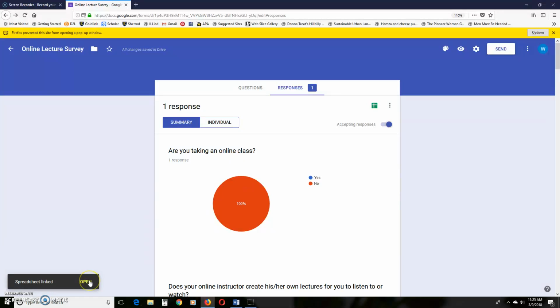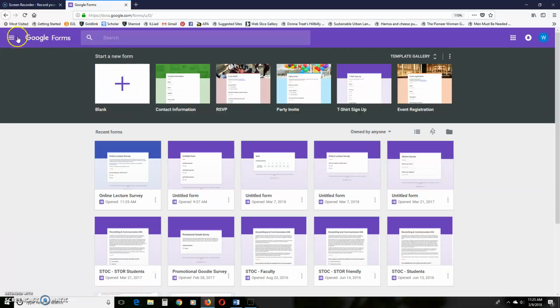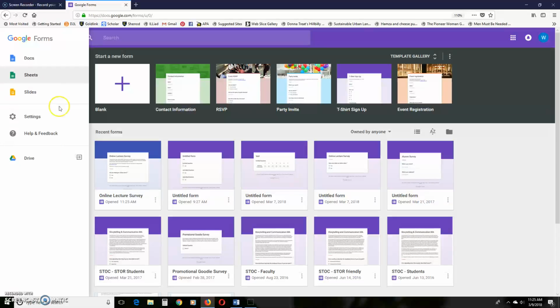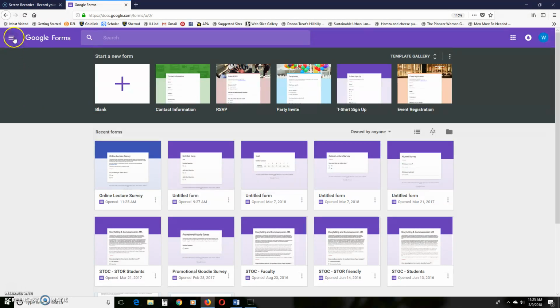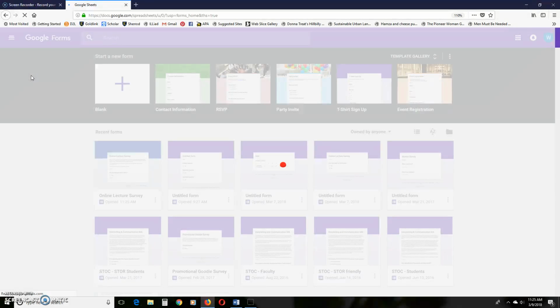So the spreadsheet, I can click here to open it, but just to show you what it looks like in the future, if we were to go out of here and go back to the forms home, here I am, everything's in forms, and there's the survey we created. Click on this. Show you what I did again in case you missed it. Those bars, the menu there, I clicked on it. Docs, sheets. Sheets are like Excel sheets. So we're going to click on that.